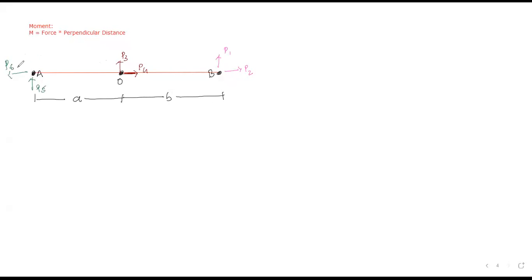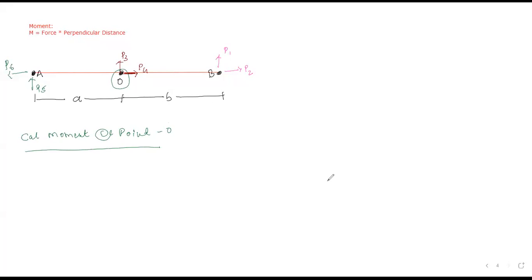Now, my main intent is to calculate the moment about point O. My main intent is to calculate the moment about which point? All my questions are brought to the moment about point O. Our main intent is to calculate the moment about point O.